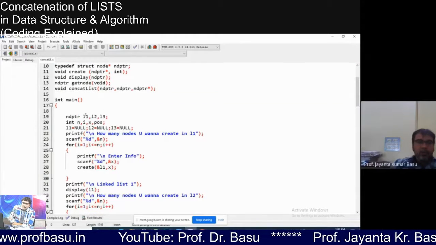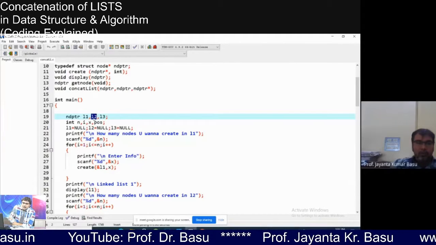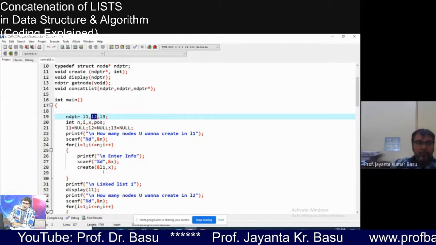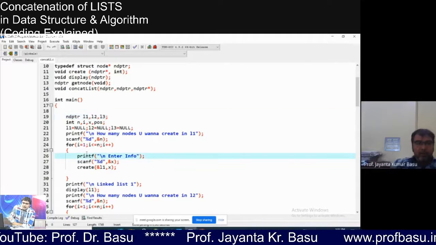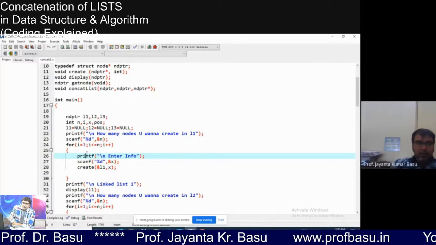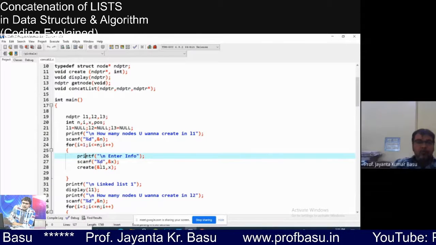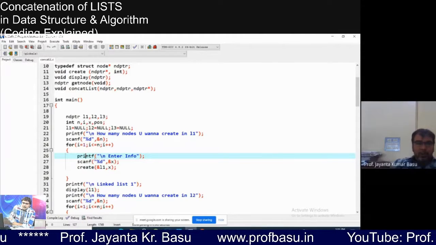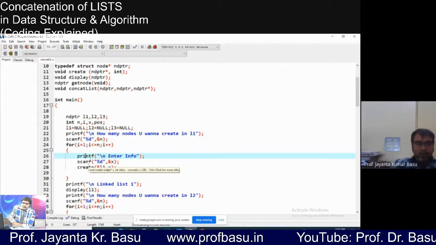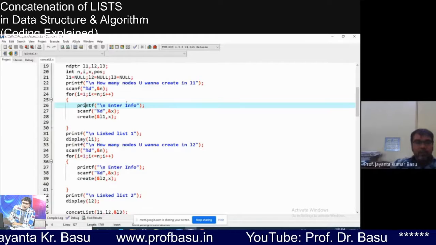But here we have list one and list two. This is the root of linked list one, the root of linked list two, and we will merge L1 and L2 into L3. First we have to create linked list one, the same way we created a linked list in our single list. I discussed the code. The first part asks how many nodes we want to create in L1, with scanf, then I have taken a for loop. This is the same, I don't think it should be reiterated, right? Then we display L1, the linked list.